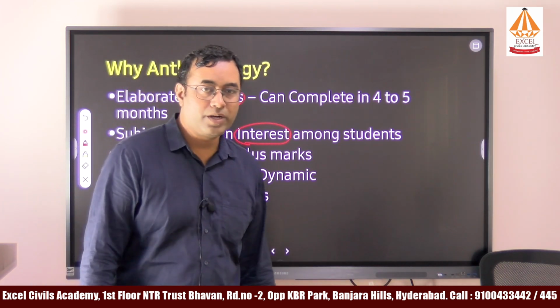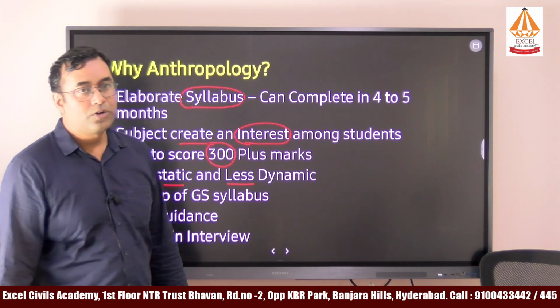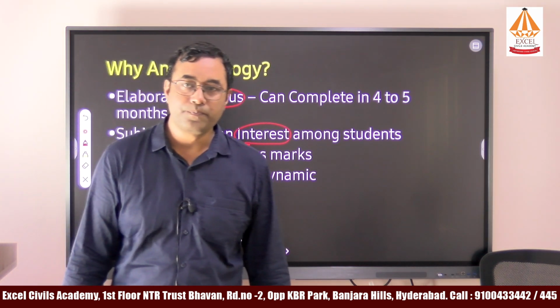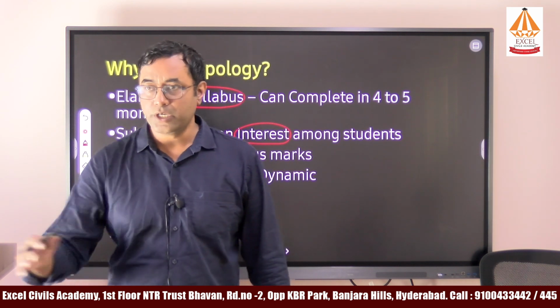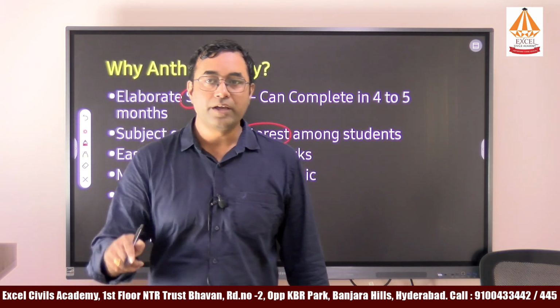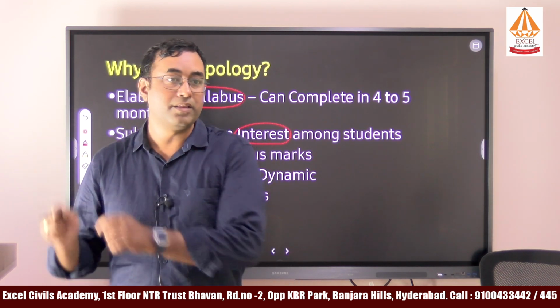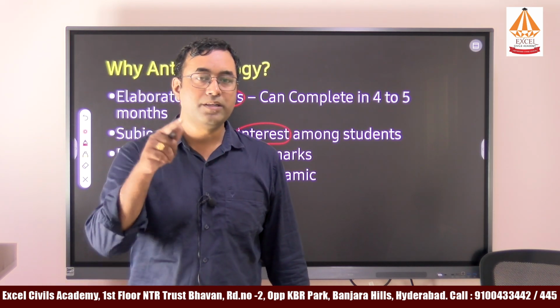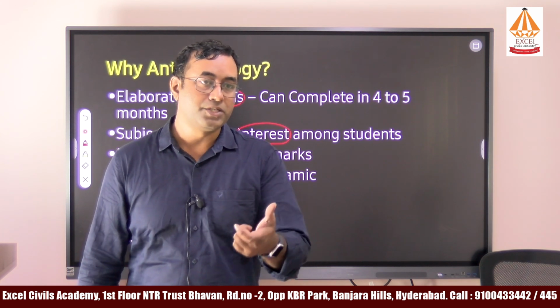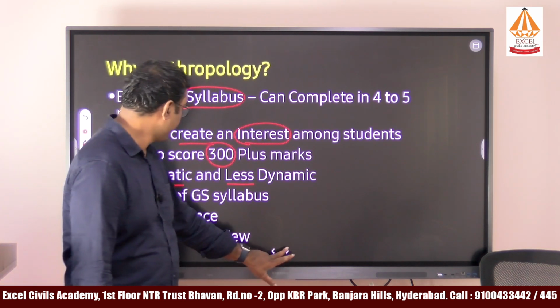That is another advantage of anthropology. These anthropological topics are also helpful in the interview. For any social issues in society, we can give an anthropological perspective, and the same answers can be given in the interview. So there is a possibility that students will have an edge. That is the reason why you should take anthropology as an optional.